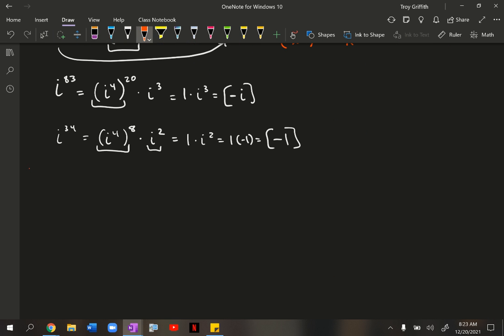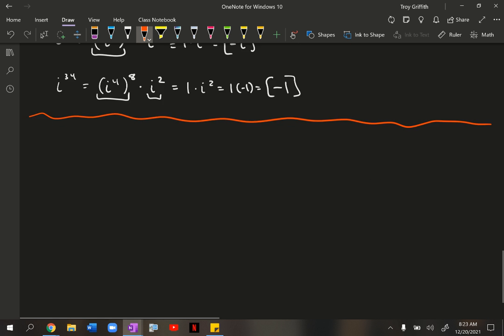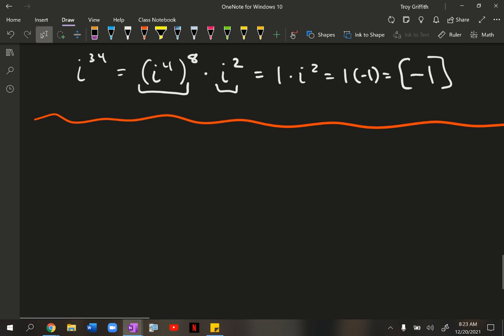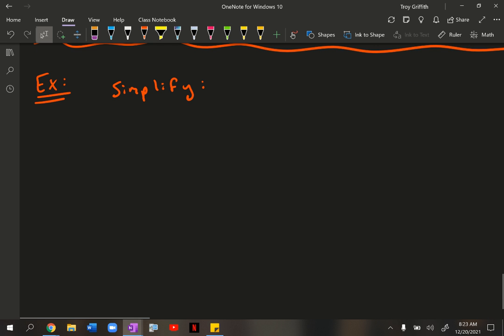Now, let's put all these pieces together, and let's do a little bit of work with some expressions. Okay, so I'm going to do probably 4 of these little examples real quick. These aren't going to take very long. And then I will include some practice for you guys here in the OneNote so that you can try some of these as well. All right, so let's simplify. These first 2 that I do are going to be a little bit easier.